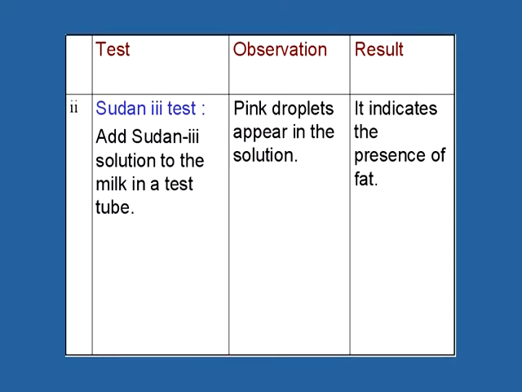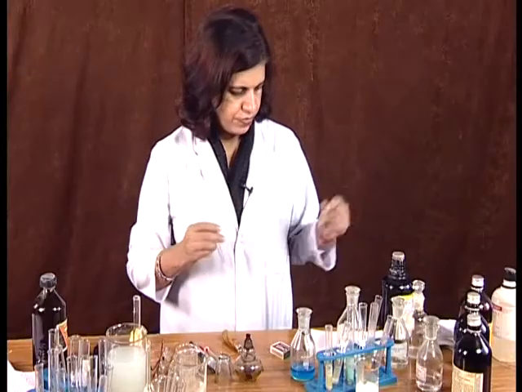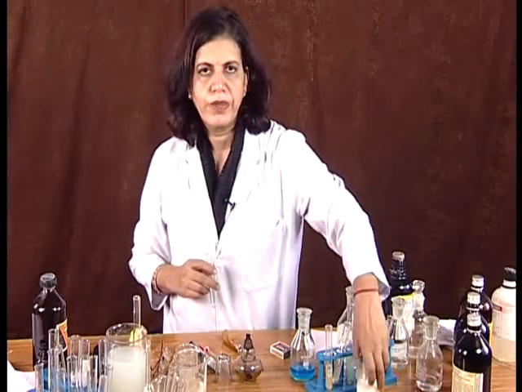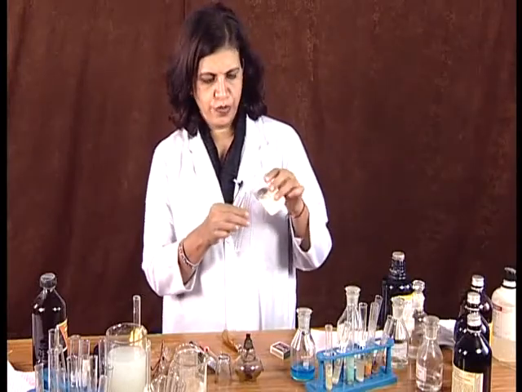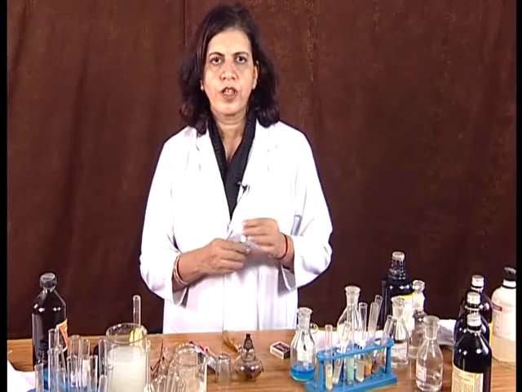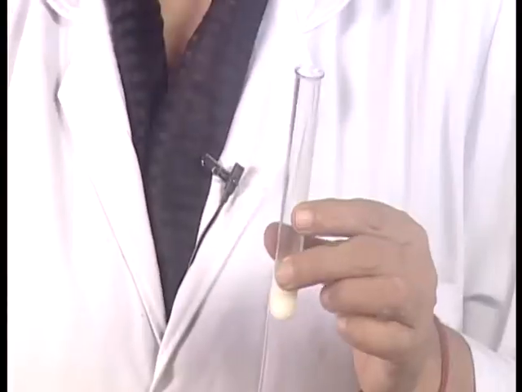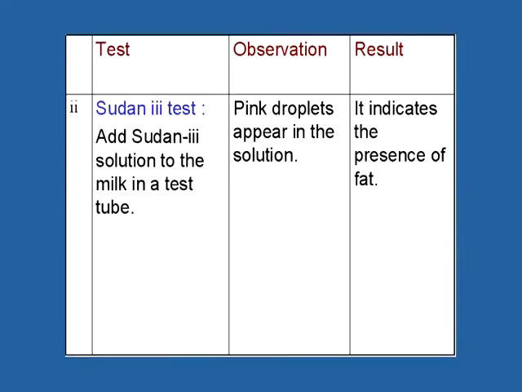Now we will perform Sudan 3 test. When Sudan is added to the sample containing fat, pink color will appear. So for the test of fat, we will take few drops of milk in the test tube. Now we will add Sudan 3 solution to this milk present in the test tube.